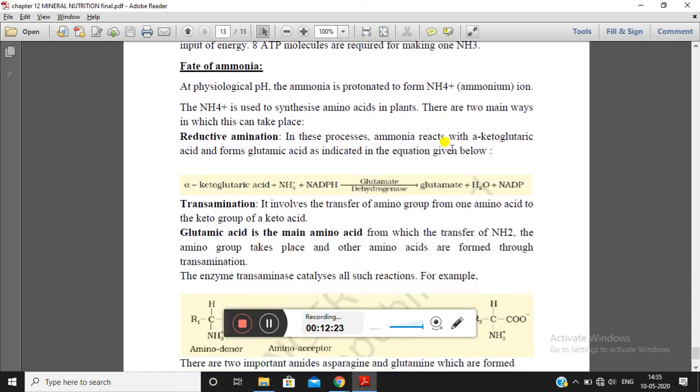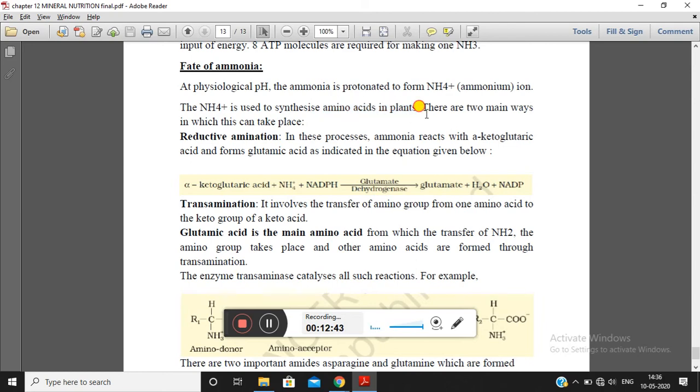Now what happens to the ammonia? That is, what is the fate of ammonia? At physiological pH, ammonia gets converted into ammonium ions by protonation. So ammonia combines with a proton to give ammonium ions, and these ammonium ions are used to synthesize the amino acids in the plants.